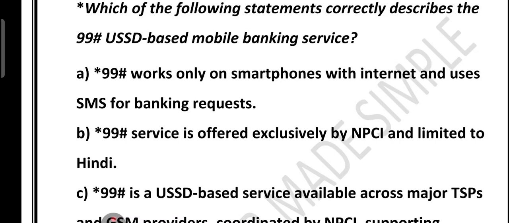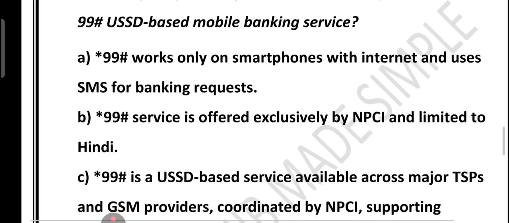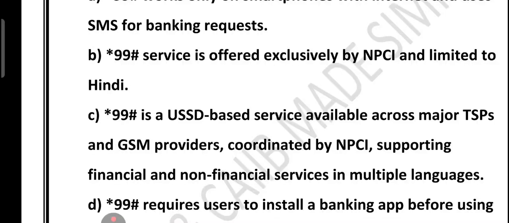So what do you think? This is also incorrect. This is also wrong, because NPCI coordinates the service, but it is not the only one. It is not them alone. The telecom service provider and the bank are part of the system. It is not just in Hindi. It is available in 12 languages, including English, so that more people can use it easily. What about option C? Yes, option C is the correct answer.